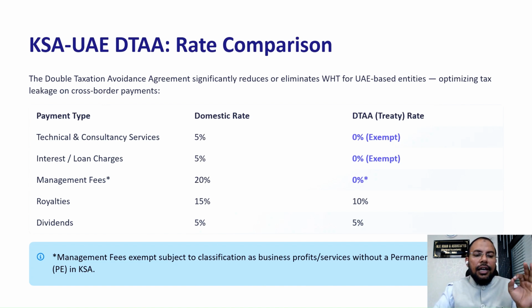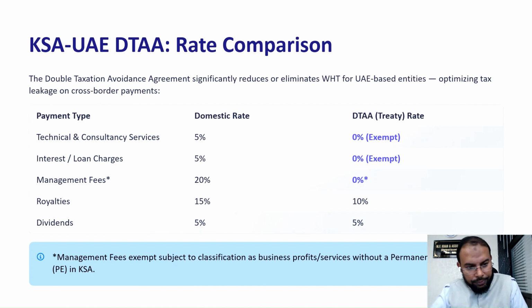If there is a technical and consultancy service, the straightforward withholding tax is 5%. If you are applying DTA, taking the benefit of the treaty, that is 0%. For interest and loan charges, the withholding tax is 5%. If you are taking the benefit of DTA and provide proper document and information to the KSA resident person, that is 0%. Similarly, management fees have 20% withholding tax, that also can be 0%, having regard to some conditions.